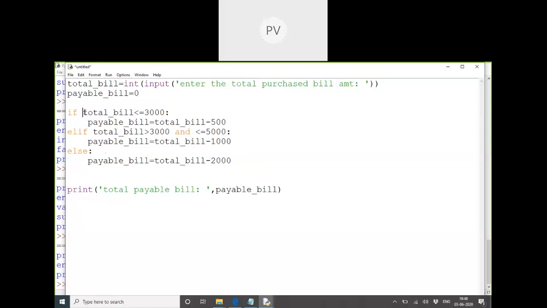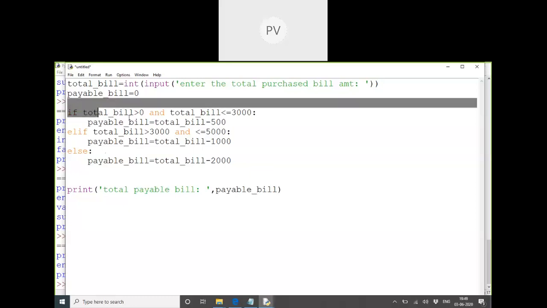Here also, if you want to be very specific, you have to say it should be more than 0 and the total bill should be less than this. I cannot just assume less than 3,000. If the bill is negative by mistake, something happens, no? You get some vouchers or this and that. So always be specific about the conditions. It should never go wrong. Whatever you enter, it should be between this range, more than 0 and less than this amount. Then we'll apply this to it.